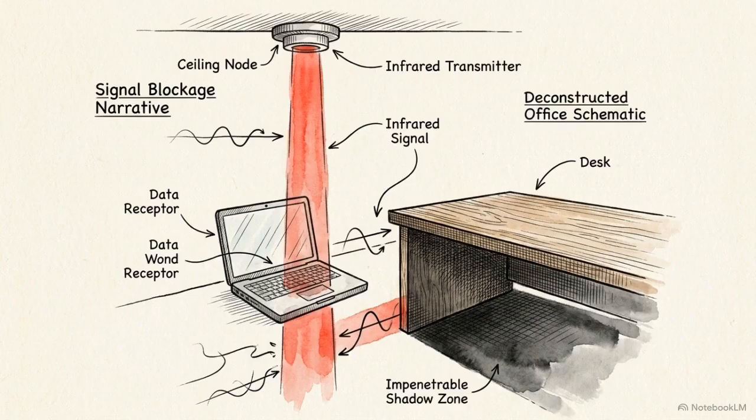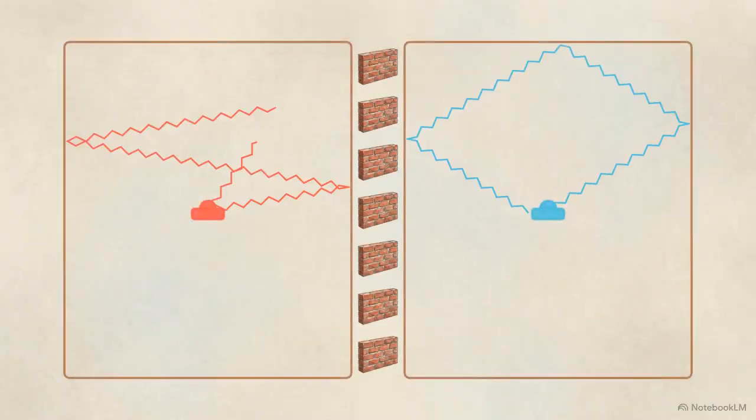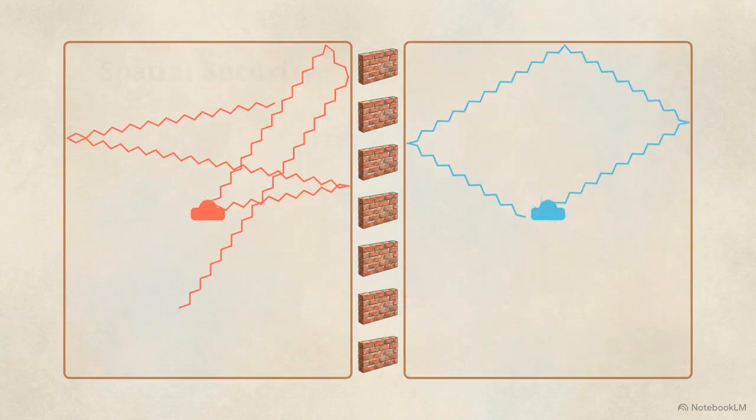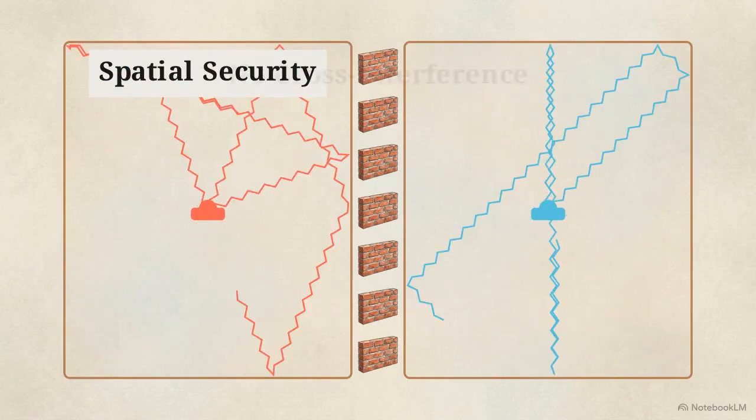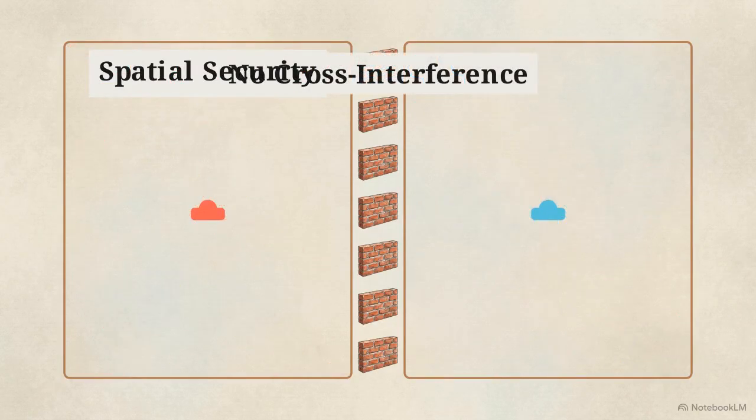Infrared communication sits even higher on the spectrum. Its defining physical limitation is a total inability to pass through solid objects. In network design, that lack of penetration is a targeted advantage. It provides absolute spatial security within a single room and naturally prevents cross-interference between adjacent offices.